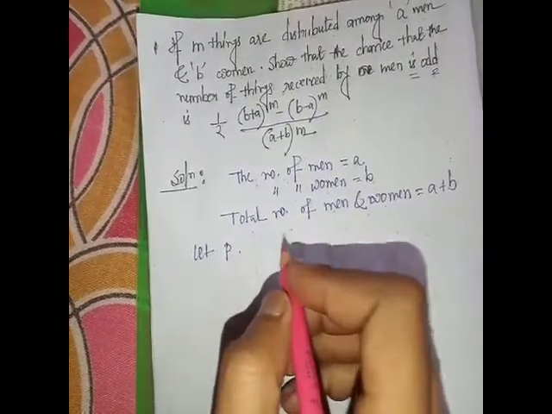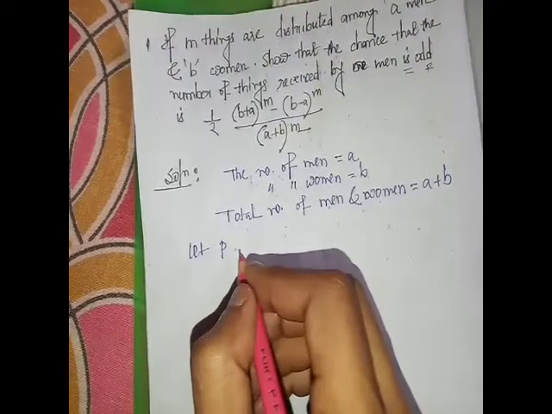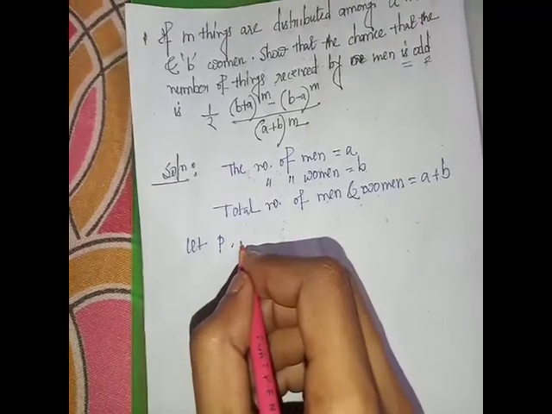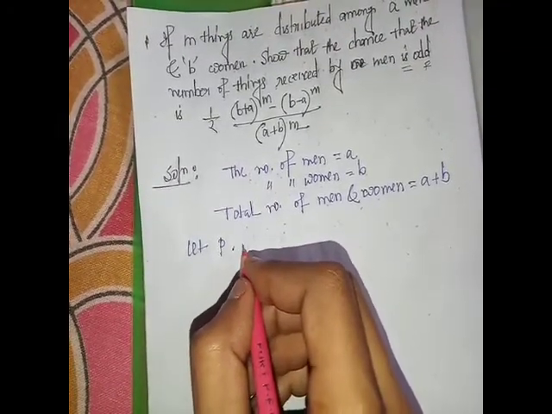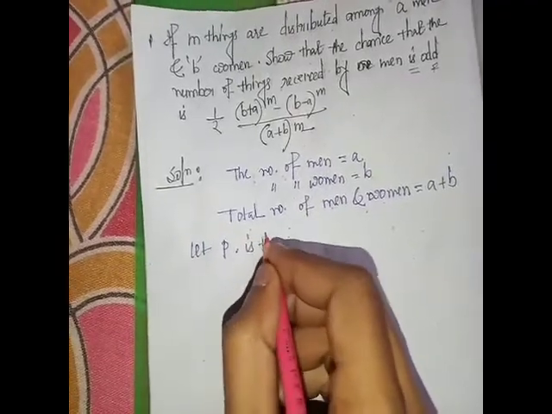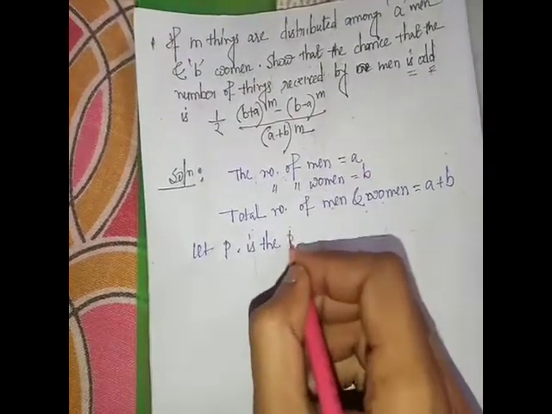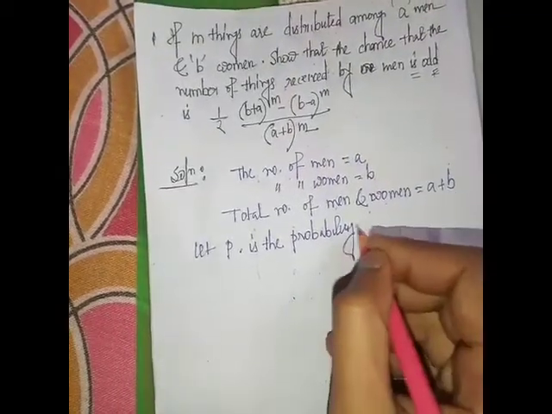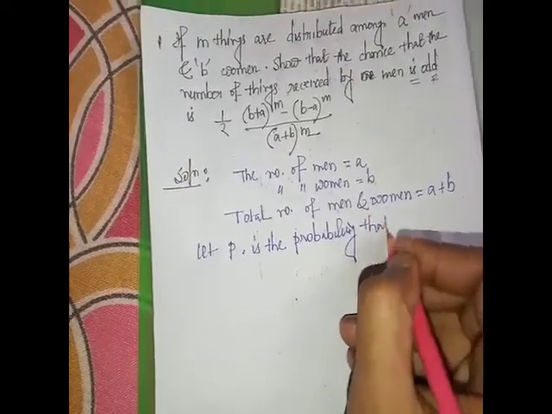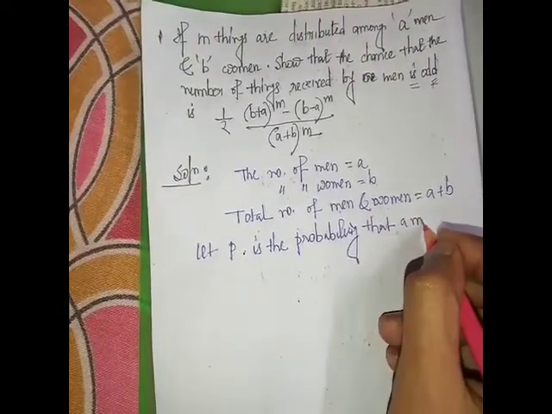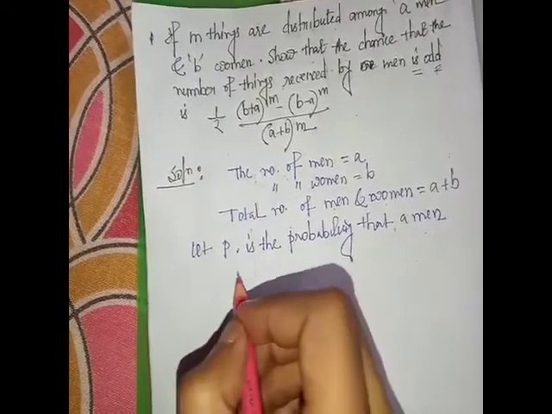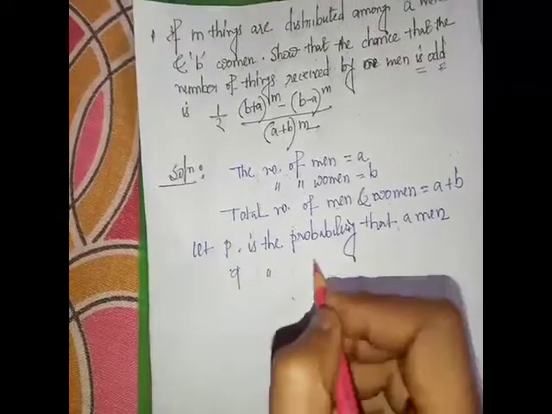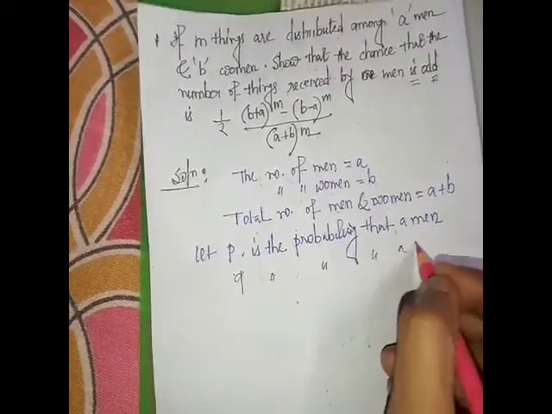Here the probability of success p is the probability that a man is chosen, and q, the probability of failure, is the probability that a woman is chosen.